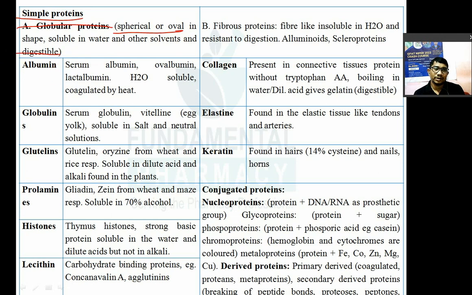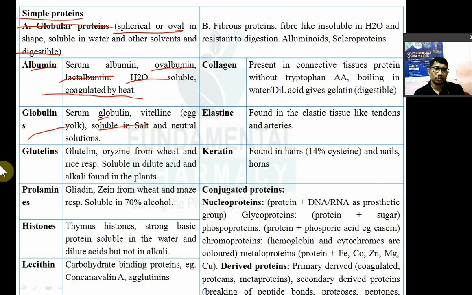Now in that you have albumin. Albumin क्या है? Albumin has different types. Serum albumin is there. Ovalbumin. Ovalbumin कहाँ पे होता है? Eggs में होता है. Lactalbumin. Lactalbumin कहाँ होता है? Milk में होता है. They are water soluble and they are coagulated by heat. Albumin. ग्लोबुलिन जो होते हैं, ग्लोबुलिन for example सीरम ग्लोबुलिन होता है ना. देन विटेलिन होता है, egg yolk जो होता है, येलो egg yolk, विटेलिन. These globulins are soluble in the salt and neutral solutions.